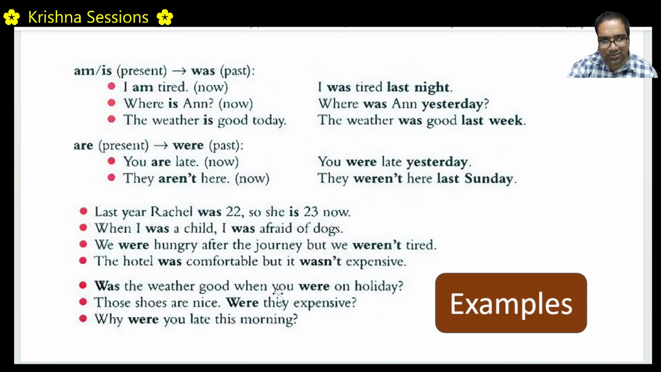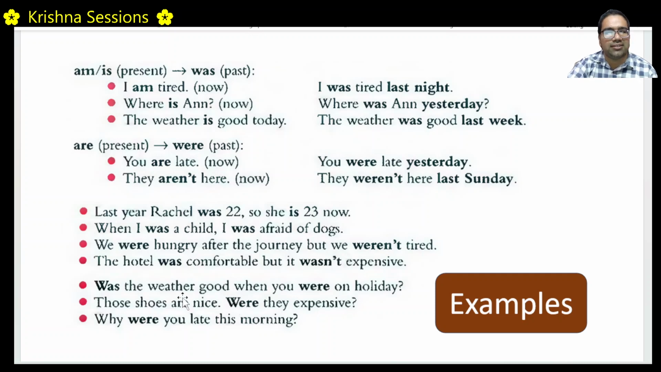Those shoes are nice. Were they expensive? Those shoes are nice. That means they are nice right now, when you are looking at them. Were they expensive? It is not "are they expensive" because you have bought them earlier. You are not buying them right now. The purchase happened long ago. That's why, were they expensive?